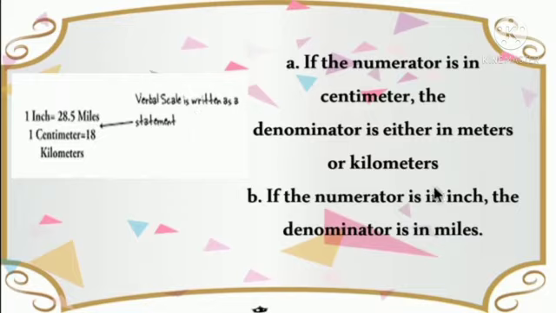So verbal scale is written as a statement.